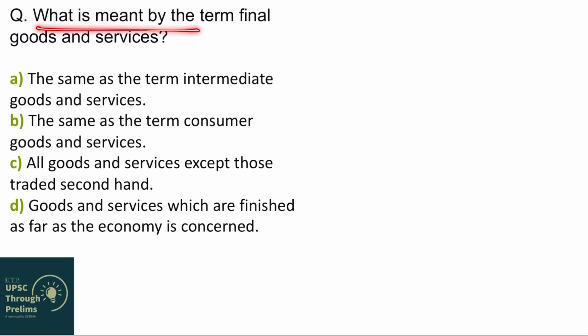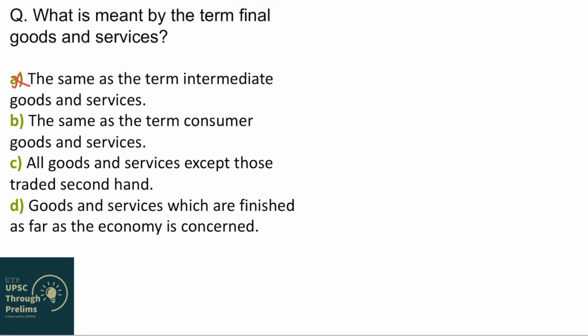What is meant by the term final goods and services? I have already discussed this in my first class. They are same as the term intermediate goods and services. Obviously they are different, right? Intermediate goods are different, final goods are different. In previous question we saw that wheat is intermediate good and flour is final good. So they are different. So option A is incorrect.